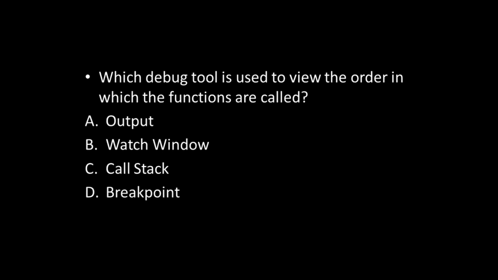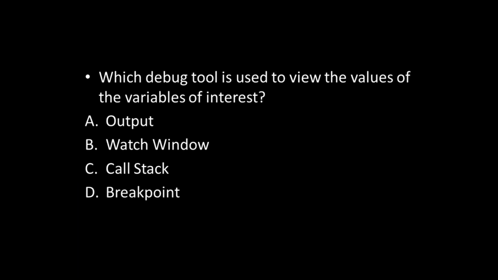Next question. Which debug tool is used to view the order in which the functions are called? Your options: output window, watch window, call stack, and breakpoint. And the answer is call stack. Next, which debug tool is used to view the values of the variables of interest? And the options are output window, watch window, call stack, and breakpoint. The answer is watch window.